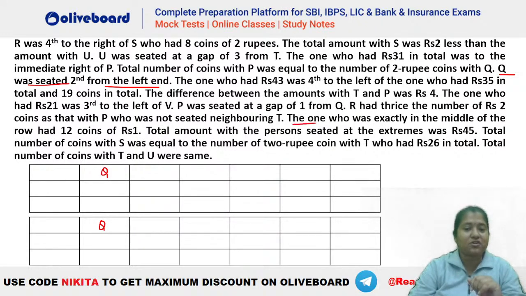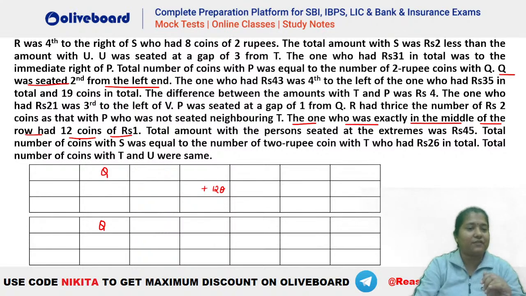Similarly, do we have anything else that is given as fixed? If you check, this is also given. The one who was seated exactly in the middle of the row had 12 coins of rupee 1. Okay, so let's write it down also, that is plus 12 O, right? So this is the person who is exactly in the middle of the row, and this person has to be having 12 coins of rupee 1. Okay. Anything else that is given as fixed information? I guess no.